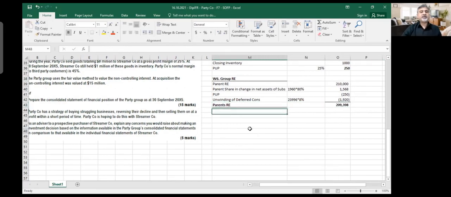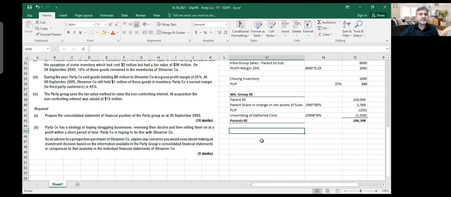29,398. Any question until here? Once you are done with this, all of your workings are done. In some questions, they will tell you that they made an inventory fair value, maybe some fair value of PPE. Then it becomes a little bit more challenging because you have to calculate extra depreciation.